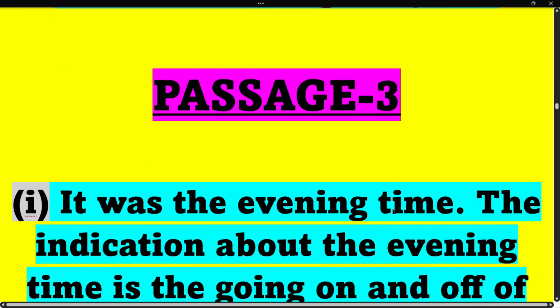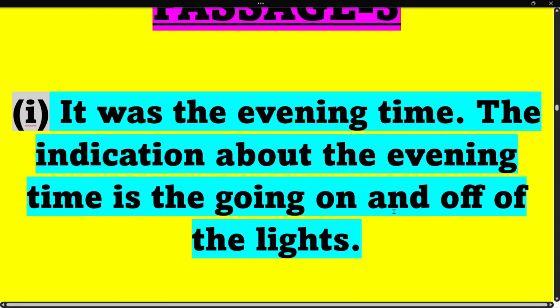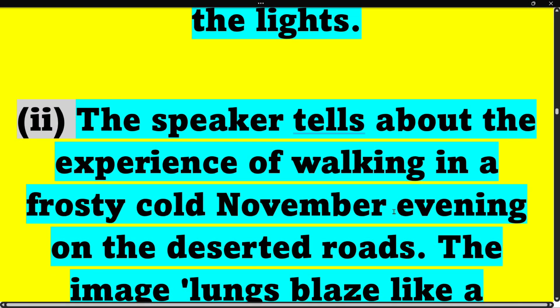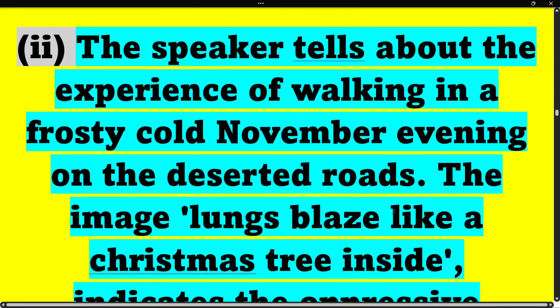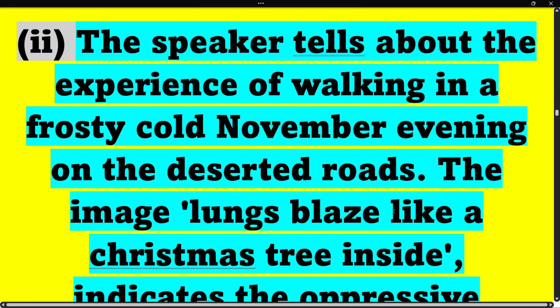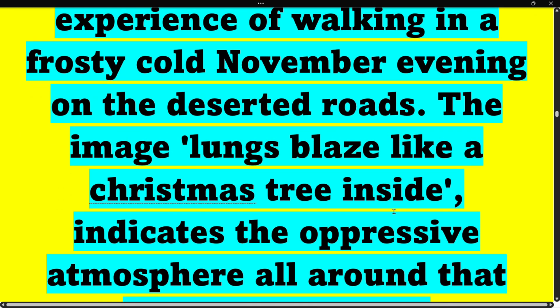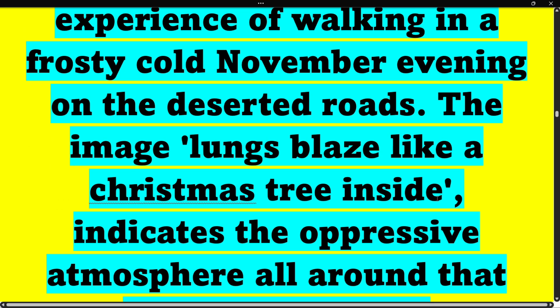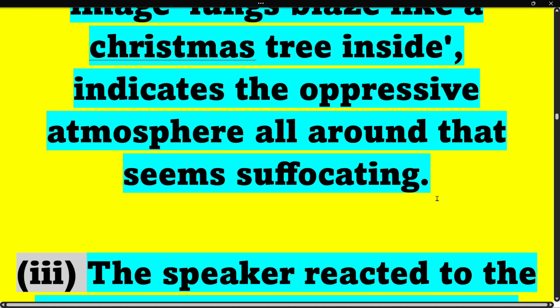Now, passage 3, first answer. It was the evening time. The indication about the evening time is the going on and off of the lights. Now, second, the speaker tells about the experience of walking in a frosty cold November evening on the deserted roads. The image, lungs blaze like a Christmas tree inside, indicates the oppressive atmosphere all around that seems suffocating.